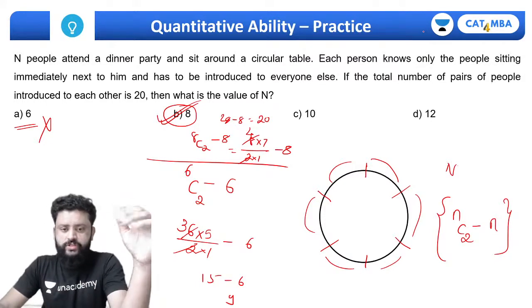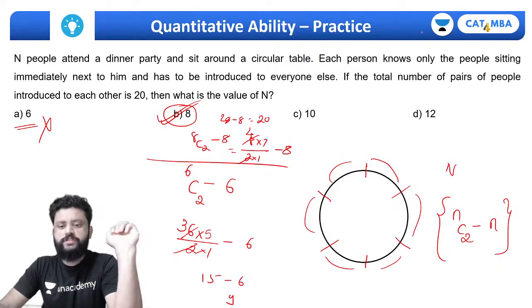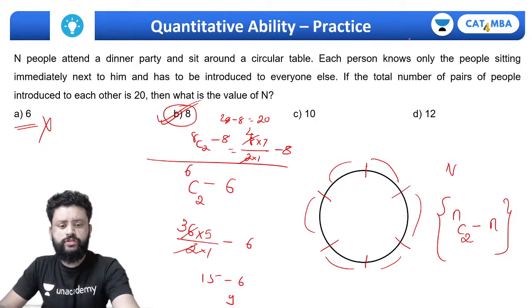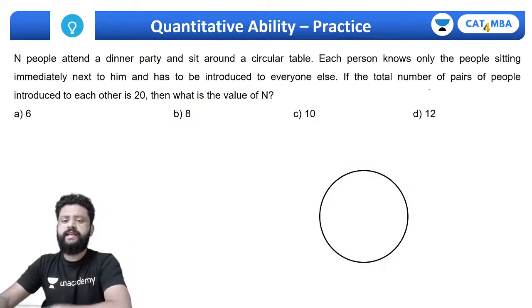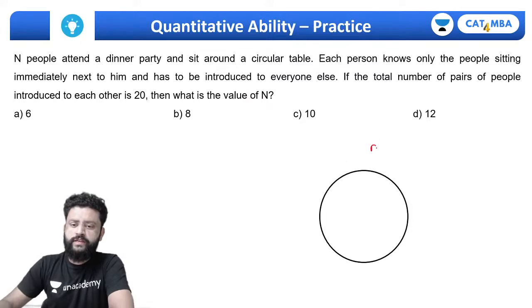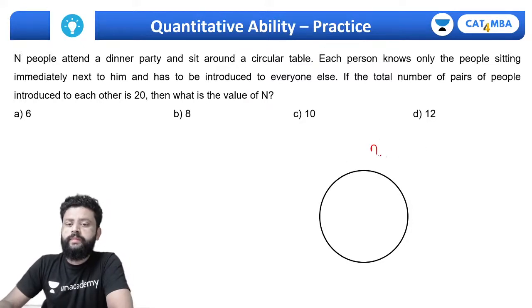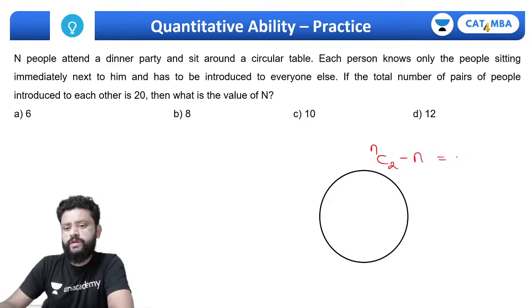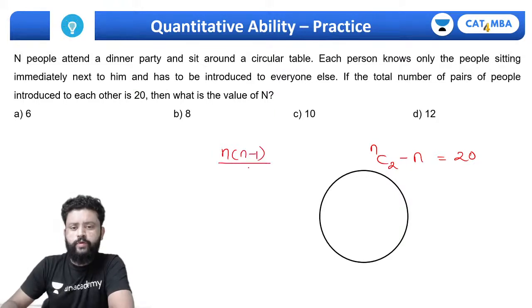So this is the way you can solve it using the answer options. Otherwise, if you want to generalize this, if there are n people sitting over here, the number of pairs of introductions will be nC2 minus n, and that must be equal to 20. Then you can get nC2 as n into n minus 1 upon 2, minus n equals 20.